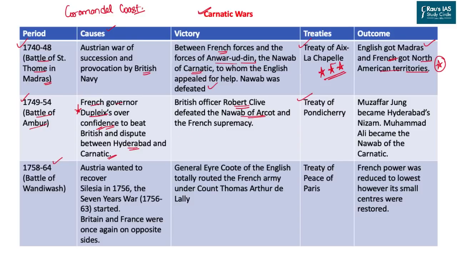The Treaty of Pondicherry was signed, and because of this treaty, Muzaffar Jung became the Hyderabad's Nizam and Muhammad Ali became the Nawab of Carnatic. They were on the side of the Britishers.